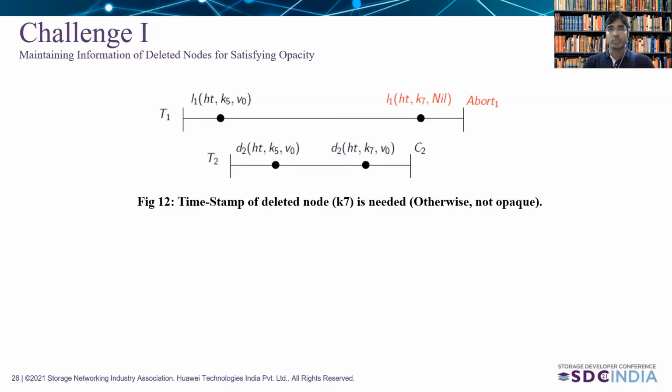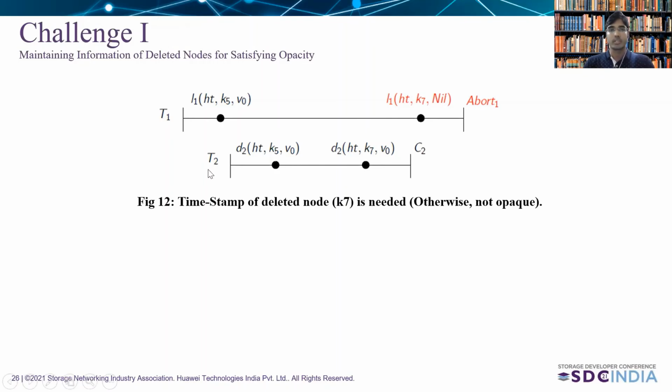To build our proposed OSTMs, we have faced a lot of challenges. Here I am going to show a few of them. The first challenge is we need to satisfy the correctness criteria, which is a popular correctness criteria for OSTM is opacity. And to satisfy the correctness criteria, we need to maintain some information of the deleted node in the underlying data structure. This will be clear with one example.